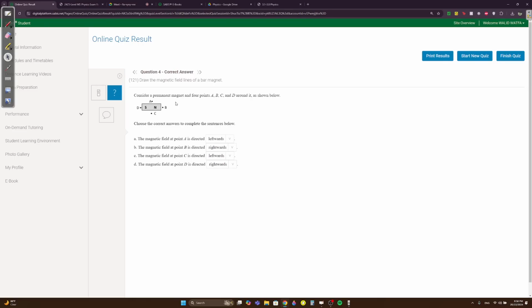Consider a permanent magnet and 4 points A, B, C, and D around it. The magnetic field at point A is directed where? Magnetic field goes from north to south, right? At A, you want to go down to south, so left. At B, it has to go left to south.